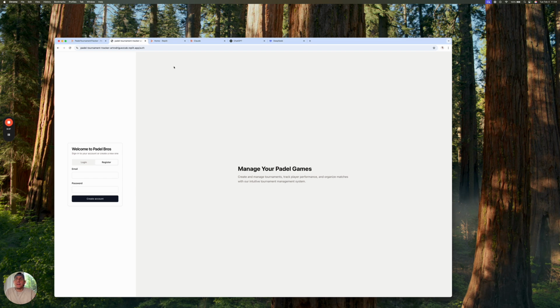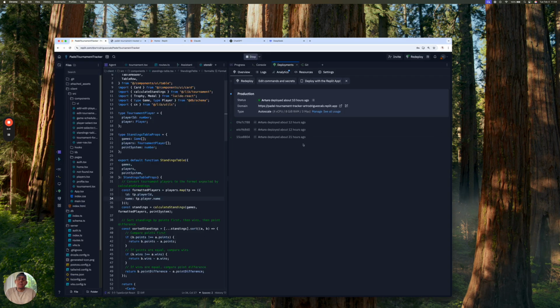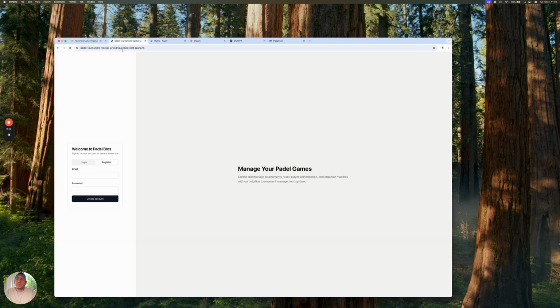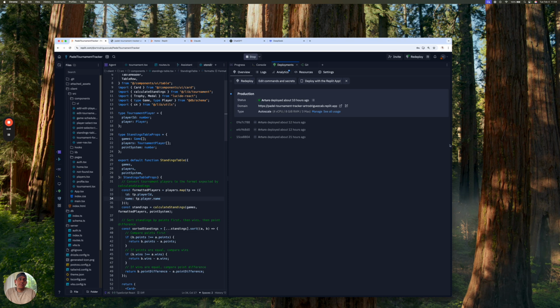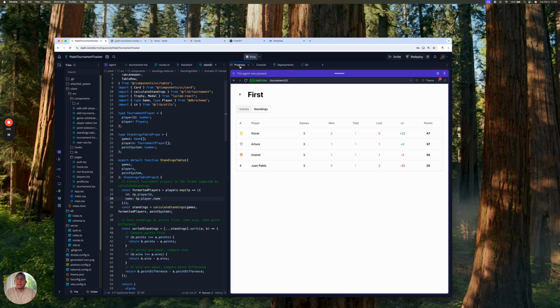Anyways, I just wanted to record a quick video on this. I'm pretty excited about using this and testing it this week with my paddle group, and very excited about being able to create something this robust in such short time. I'm going to keep using it and creating other fun things. But this is my take on AI and AI agents for development.